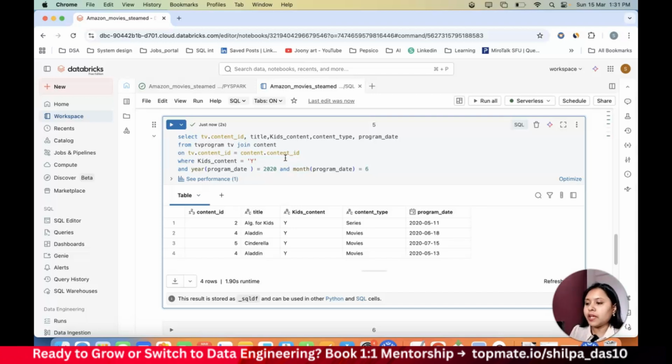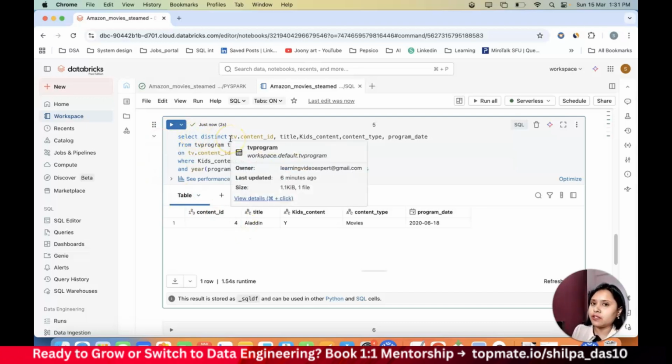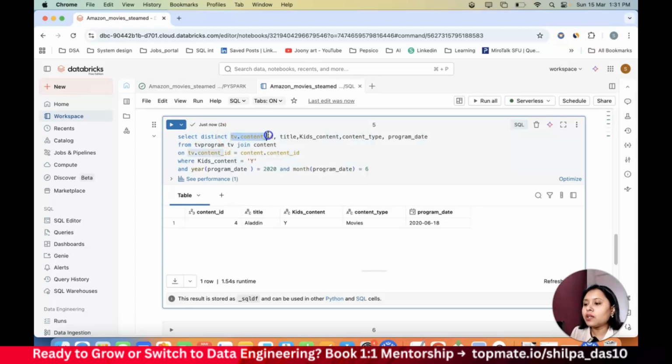Okay, so this is my content. Now it will filter out only the one which is having the program date 6, right? If in case there are duplicate records, you can also apply distinct. Right now in this particular data set, there are no duplicate records, but our question is to find the distinct title. So I need to go ahead and use a distinct keyword. If there's any duplicate, it's going to remove it and give you the distinct records. So now what I need is, I don't need all of them, right? What it's requiring is just the title. So I'll remove everything else and I'll just give the title of it. So this will be my result.